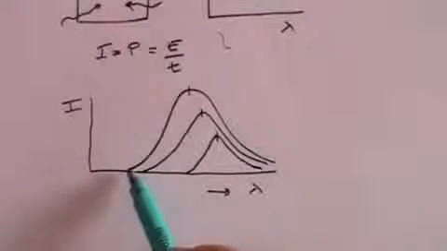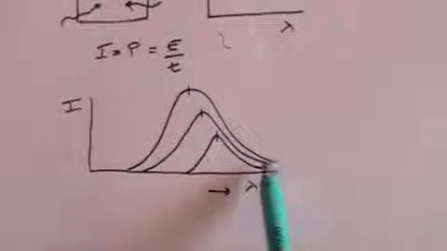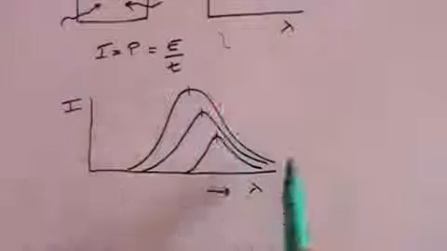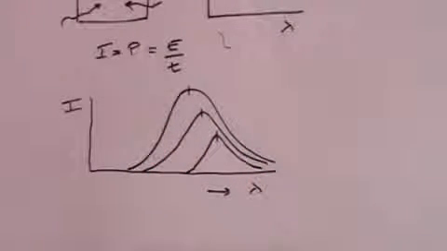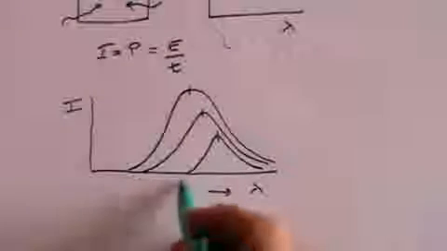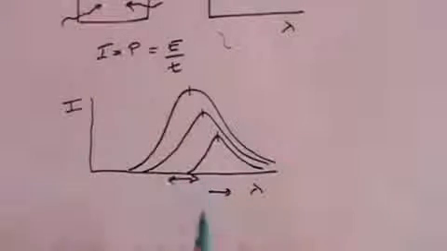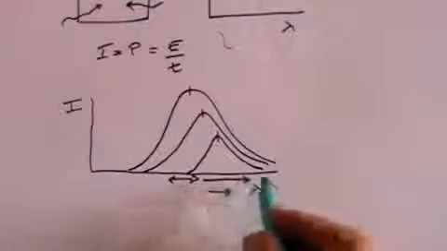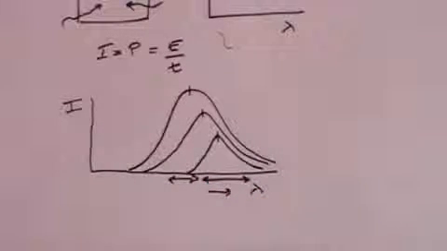And secondly, you'll notice that in all cases the graph goes up and down on either side of the maximum. This, for example, could be the visible light region of the electromagnetic spectrum, whereas this might be the infrared region of the electromagnetic spectrum. And that accords with our everyday experience.